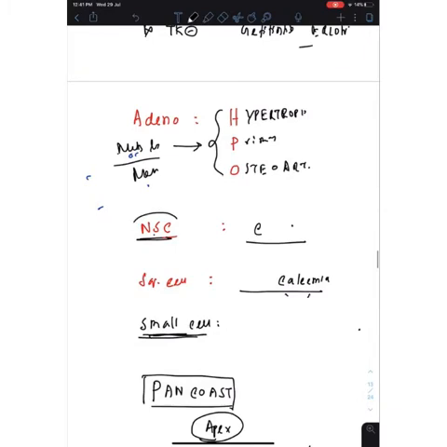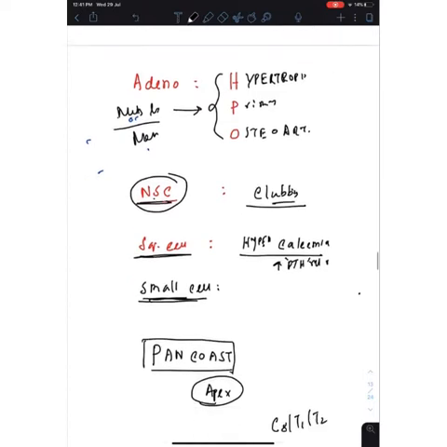In case of long non-small cell cancer, we already told you, you will see clubbing in case of 30% case. In case of squamous cell cancer, you will see hypercalcemia. Why hypercalcemia? Because of increased PTH related peptide. PTH related peptide gets increased, and you will see hypercalcemia in case of squamous cell cancer.